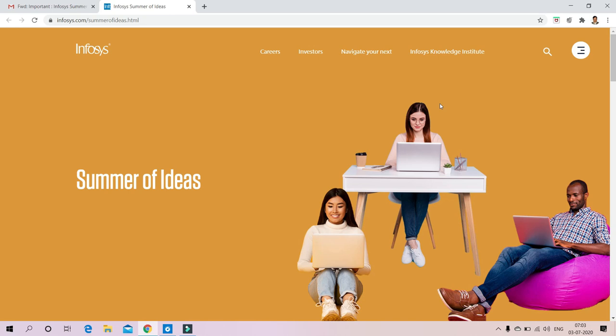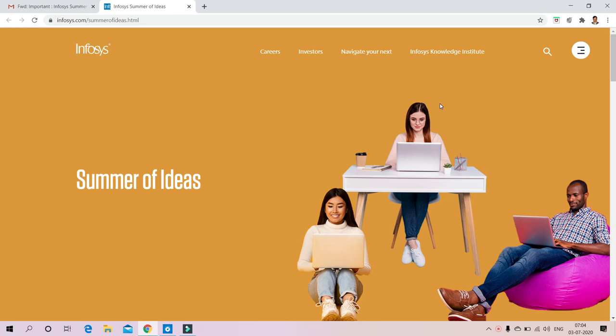So today we are going to see how to register for Infosys Summer of Ideas. This event is a very simple event which is about making you exchange your ideas during this pandemic situation. So many colleges have been participating in this event. You can share your ideas and you can explore digital tools. You can learn many things and you can enrich your learning experience. So coming back to this,